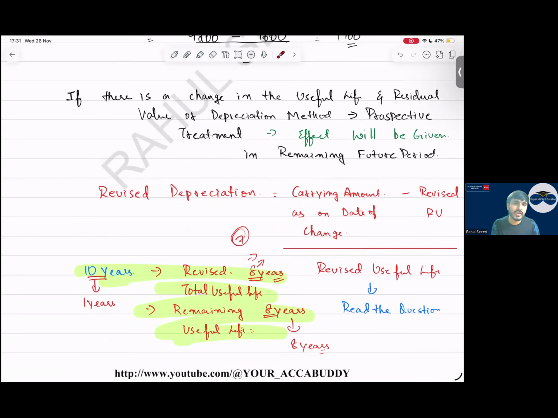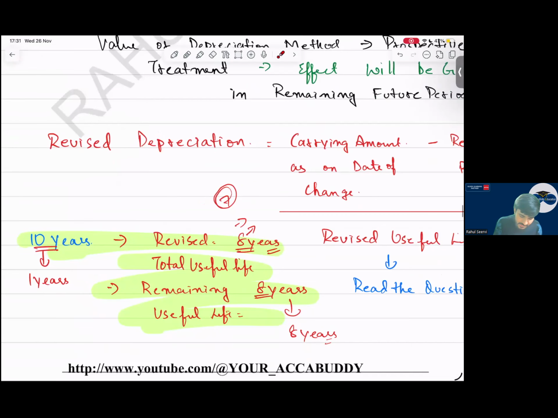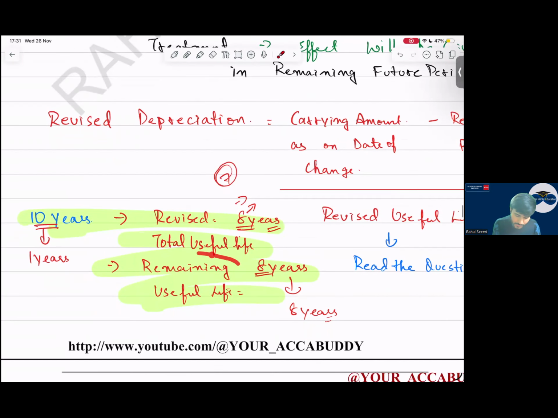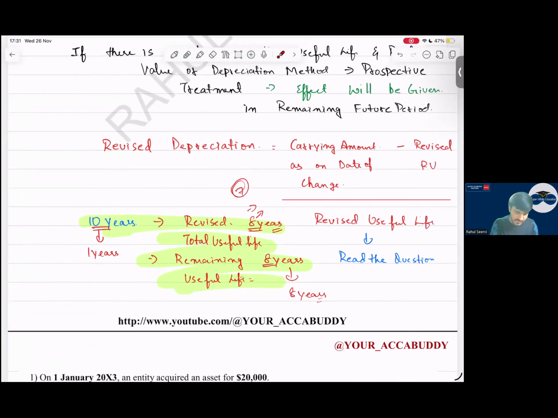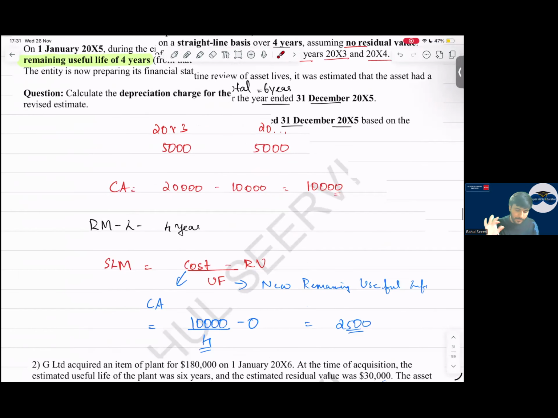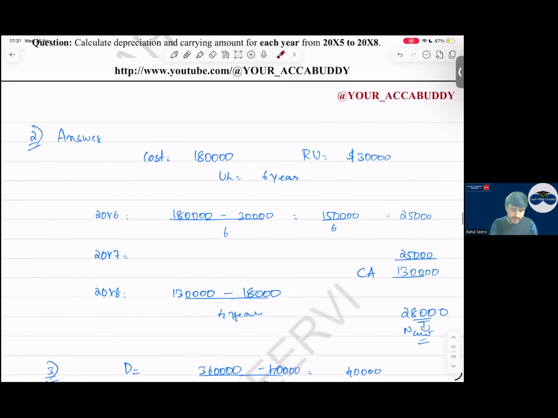So read the question carefully. If the question is saying that the revised total useful life is 8 years, then for how many years will we charge depreciation? For 7 years. Read again: if the remaining useful life is 8 years, sir, then for how many years will the depreciation be charged? The depreciation will be charged for 8 years. So read the question carefully in the MCQ. Avoid mistakes in this area. So with this, your prospective treatment part is also completed.